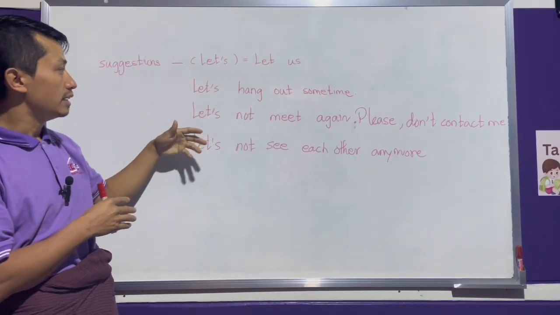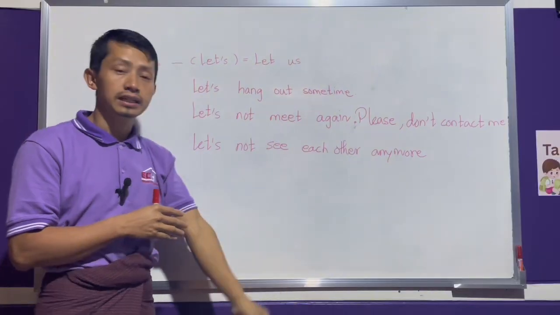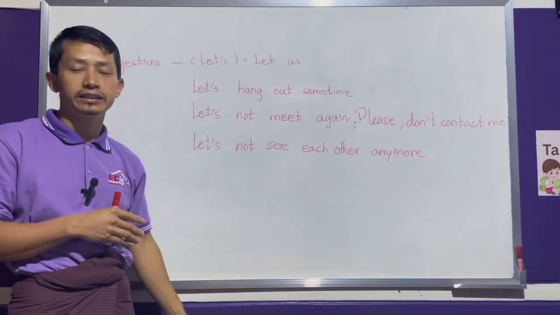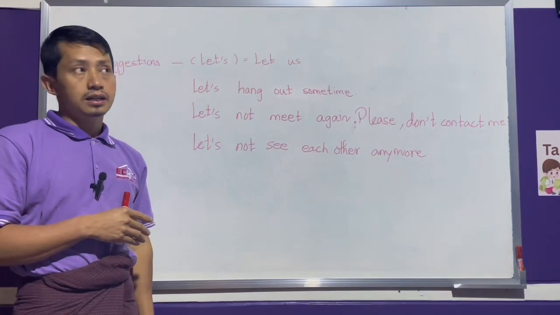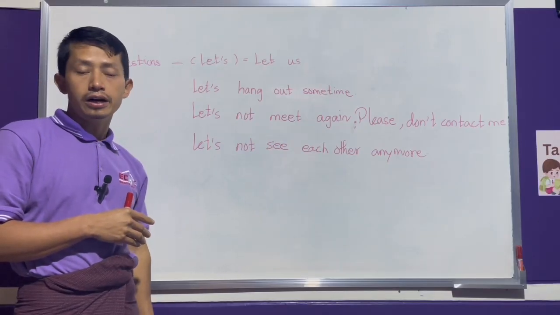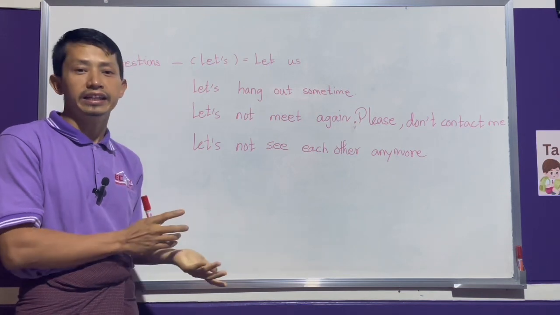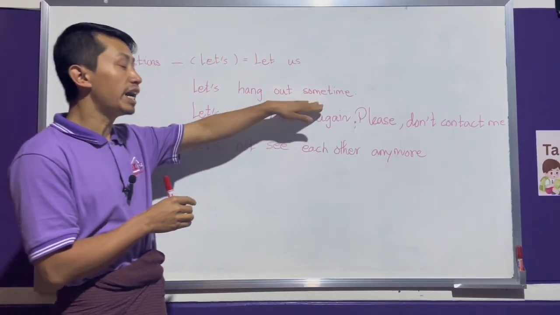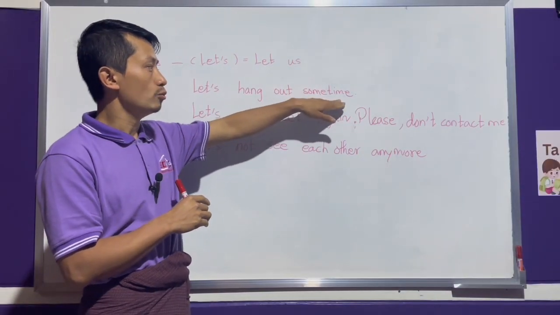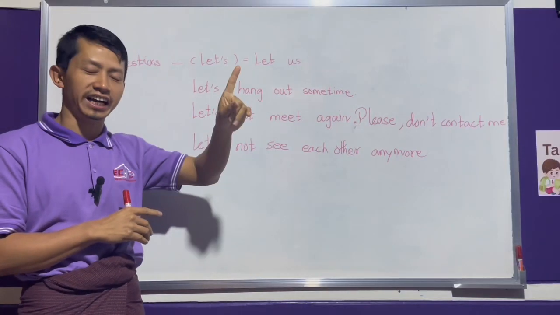Example, let's hang out sometime. Let's go to the swimming pool this Sunday. Sometime without s means one time.